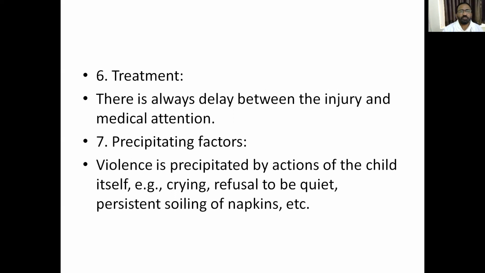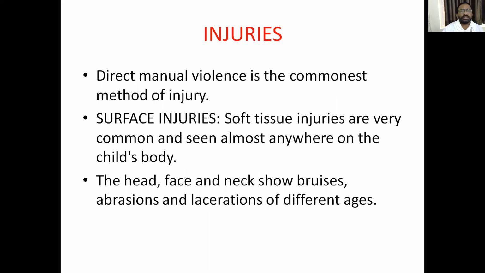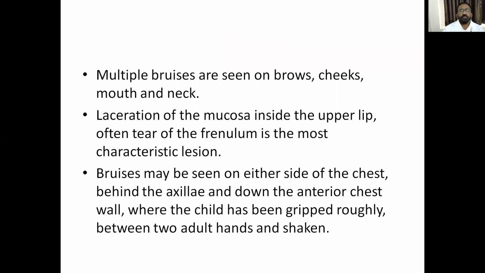Precipitating factors are violence of the child. If there is slight mischief done by the child, they will beat the child. Or the parents want to stop the cry, the child crying continuously, and they will beat the child. What are the injuries? There are so many injuries. There are surface injuries, soft tissue injuries. That means they will pinch the baby, and nail injuries, all on the head, face, and neck. Bruises and abrasions will be seen, and multiple bruises are seen.